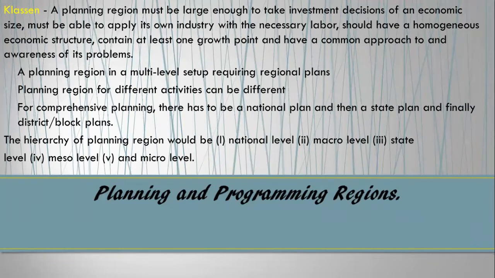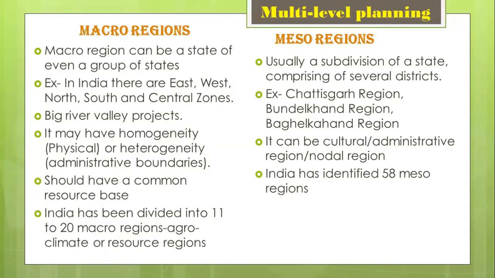So in short, you can say that a planning region should be defined according to one's purpose. Why? Because we do not have a definite definition of a region. So since there might be some definite problems which need to be addressed, we need some regional plan. Now, what kind of a regional plan? That can be a national plan, that can be a district plan, that can be a block plan, or that can be according to our requirement.